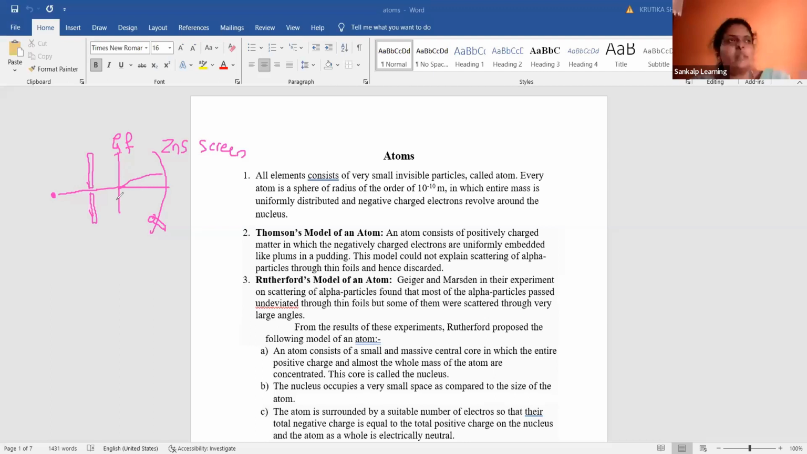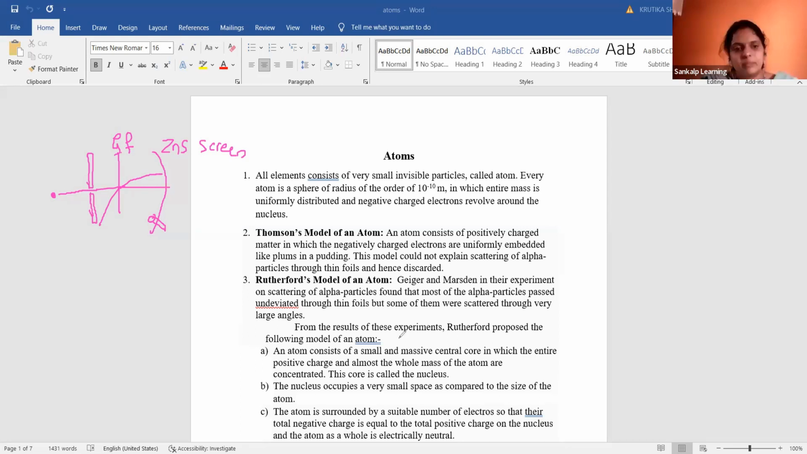Looking at this experiment, what was the conclusion? Some of the particles will be reflected, some are getting undeviated, some are deviated more, scattered through very large angles. So scattered through large angles. What is the conclusion of this Geiger-Marsden experiment? That is explained by Rutherford. So see what Rutherford is explaining here.